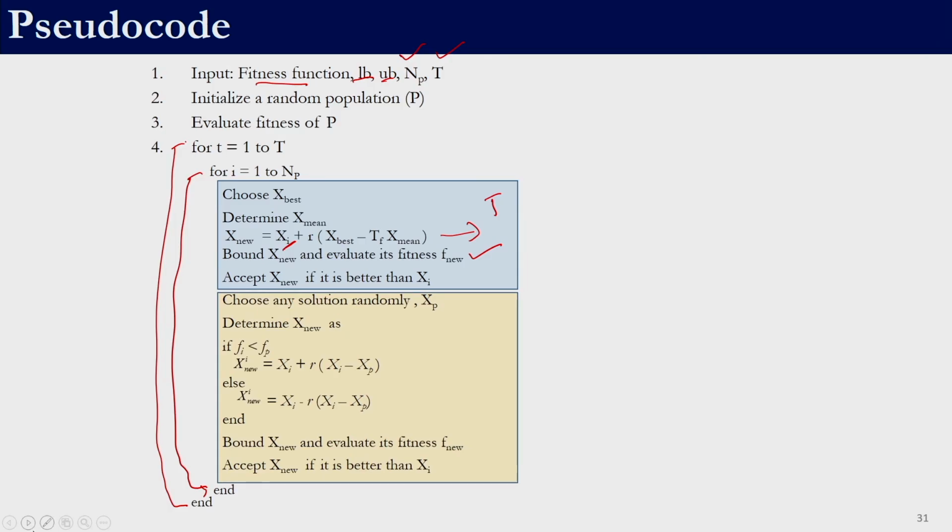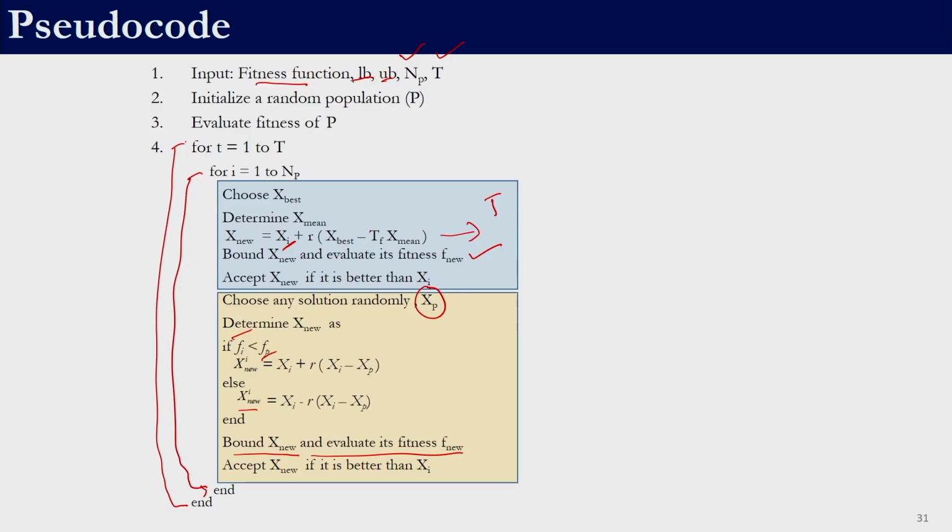In the learner phase, for every member we had to select a partner, a random partner. So, xp is the partner. We had to decide which equation to be used, depending upon the fitness function of the solution which is undergoing the learner phase and the partner solution. Depending upon that we decide on this equation and then we will be able to generate a new solution. Once a new solution is generated, we bound it. We bound those variables which are violating their domain constraints and then we evaluate the fitness of the new solution.